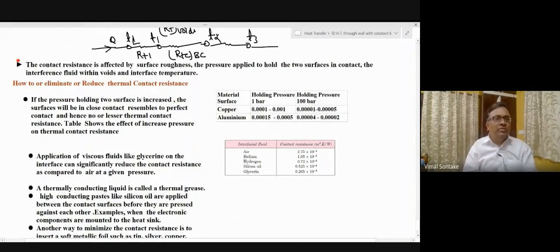Now, this thermal contact resistance depends upon so many parameters like surface roughness, the pressure applied to hold the two surfaces, that is contact pressure, the interference fluid within the voids, that is the fluid trapped between the voids, and interface temperature. So all these parameters affect the value of thermal contact resistance.